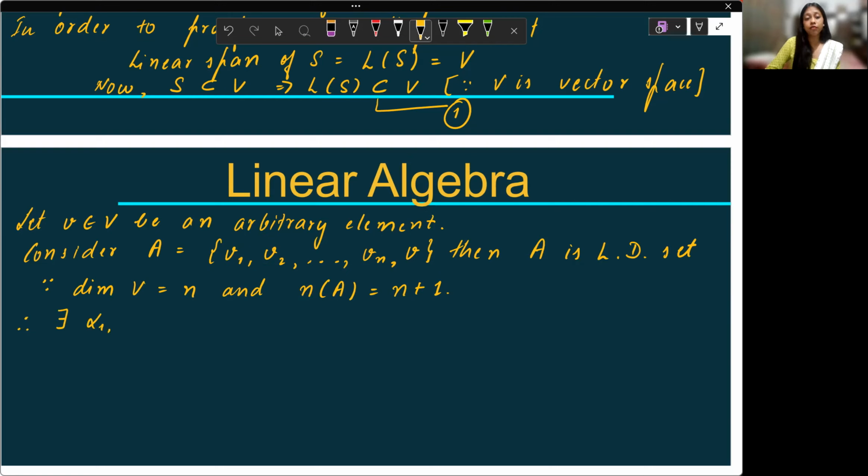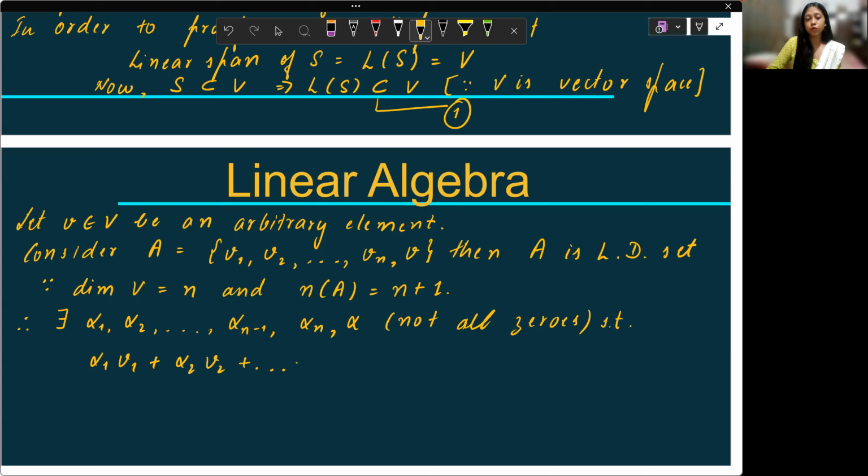Therefore, there exist alpha 1, alpha 2, and so on, alpha n minus 1, alpha n, alpha, not all zeros, such that alpha 1 v1 plus alpha 2 v2 plus and so on, alpha n minus 1 v n minus 1 plus alpha n vn plus alpha v is equal to 0.